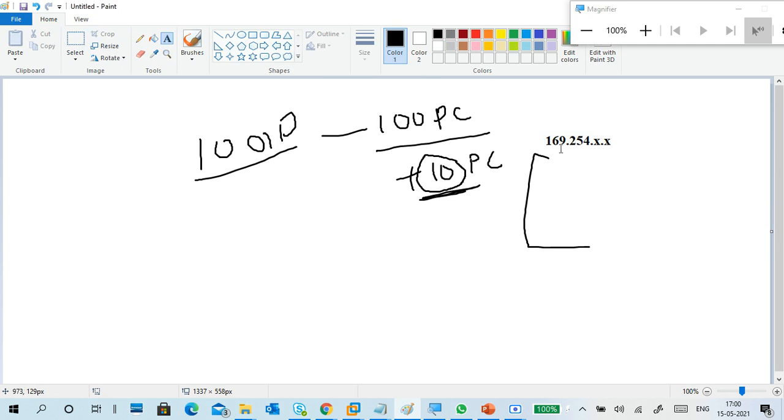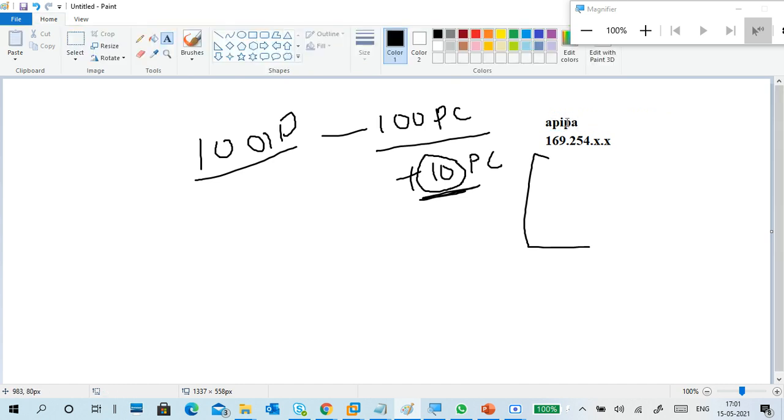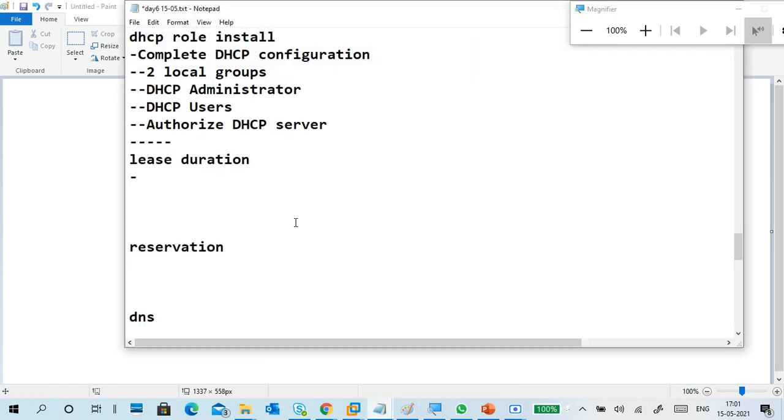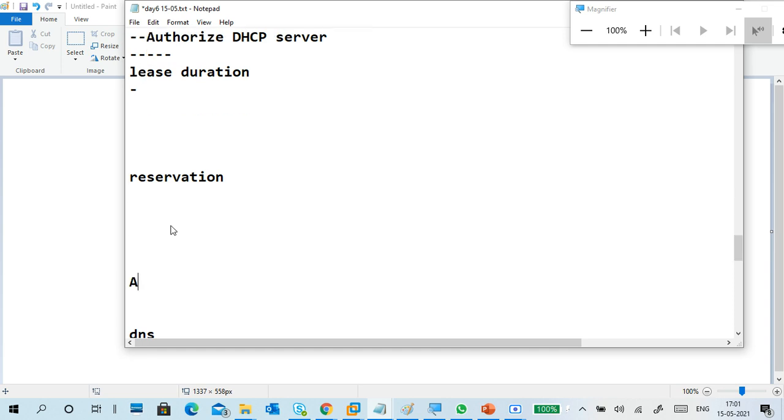This is called an APIPA address, Automatic Private IP Address. What does that mean? If you fail to get an IP address from the DHCP server, then it is called APIPA. What is APIPA? Automatic Private IP Address.